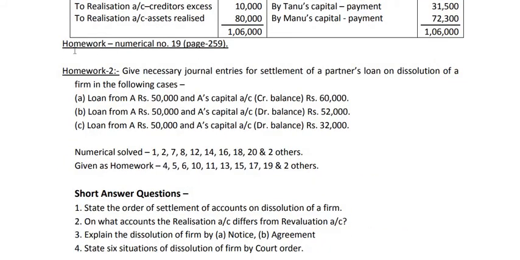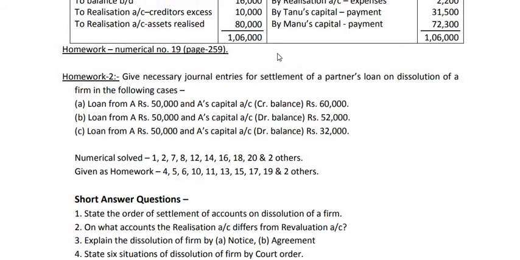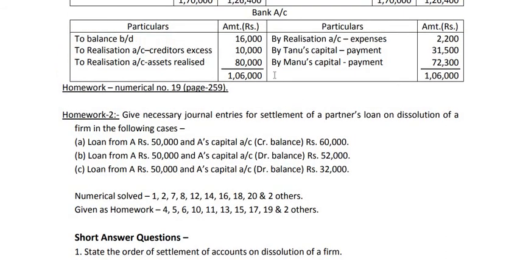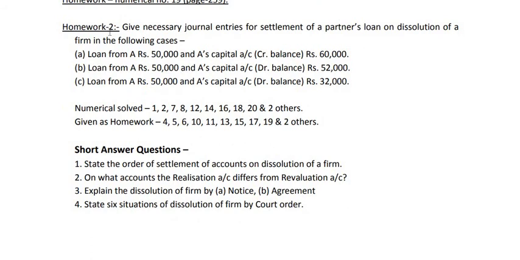Now you are given a homework, numerical number 19 on page number 259. This is more or less similar to 20. So after watching 20 carefully, you are able to solve number 19. Now after that one more homework is given to you, homework number 2, that is extra homework apart from the NCERT book. Give necessary journal entries for settlement of a partner's loan on dissolution of a firm in the following cases. You are given 3 cases, case A, B and C.